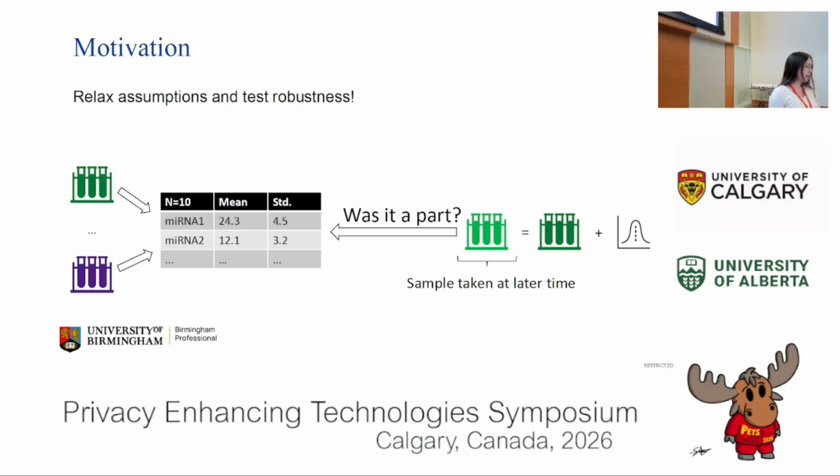However, possessing exact data from the time of the study is infeasible. Plus, information may change or have gaps and discrepancies. So let's consider our adversary only gains access to something less precise and more realistic, such as data collected at a different time. We can model this as the original sample plus some noise. This change could be significant to the attack for time-sensitive data, such as microRNA expressions, and is something to investigate.